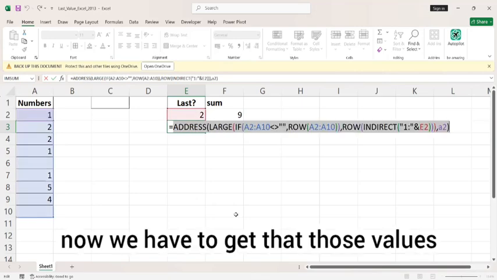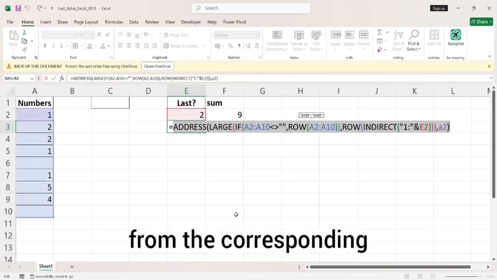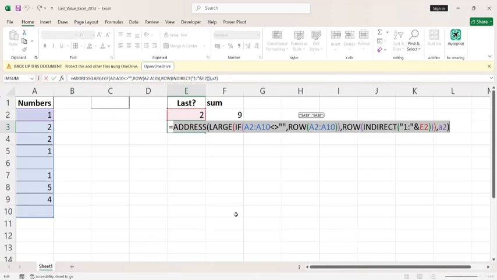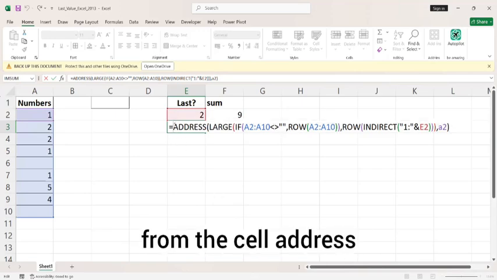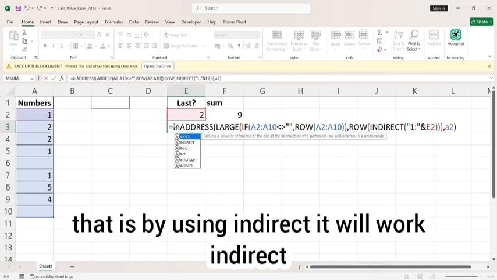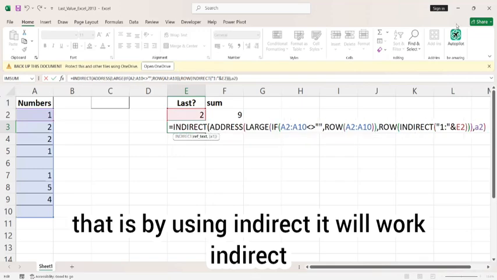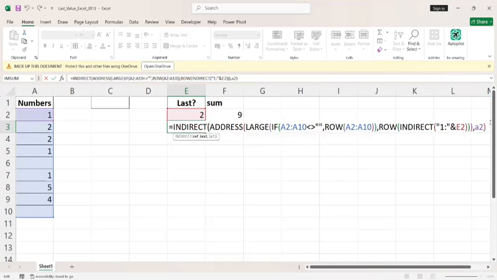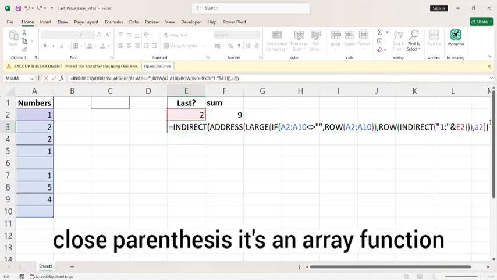Now we have to get those values from the cell addresses. That is by using INDIRECT, it will work. INDIRECT, close parenthesis. It's an array function.